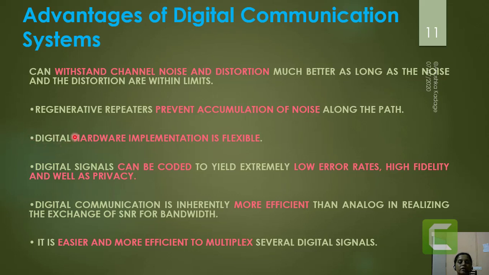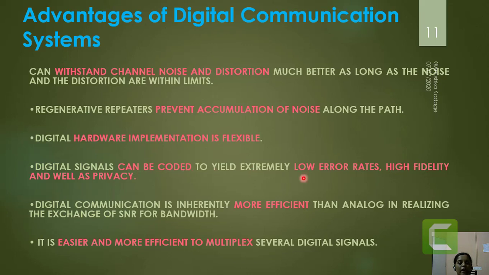Here the digital signal processing is going to happen by using ICs, and because of that these hardware implementations will be flexible, because on the ICs, by using different types of programming, the operations can be changed and flexibly managed. The digital signals in digital communication can be coded either as line coding or as channel coding.